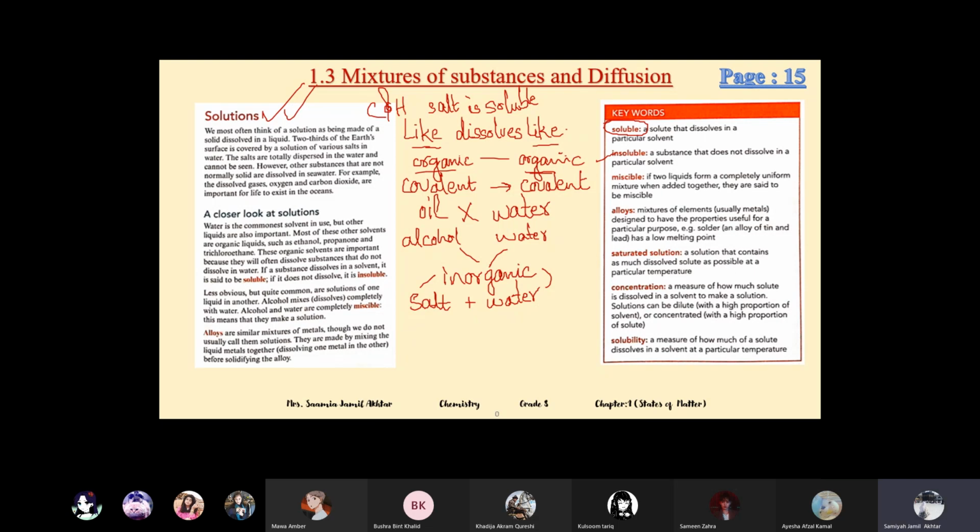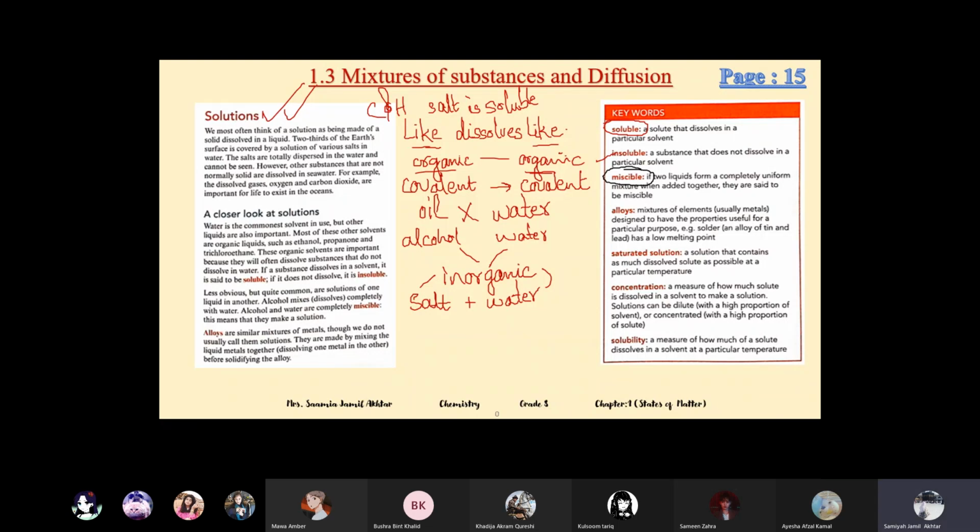Now there is a word miscible. What does miscible mean? Miscible means two liquids which completely dissolve in each other. The word miscible is only used for liquids. If two liquids form a completely uniform mixture when added together, they are said to be miscible.